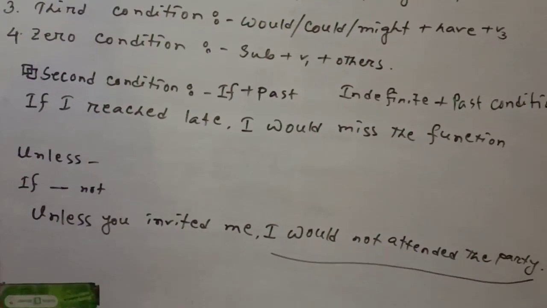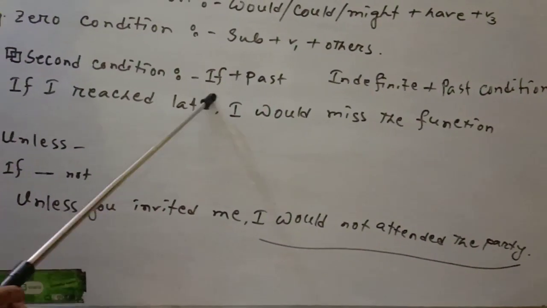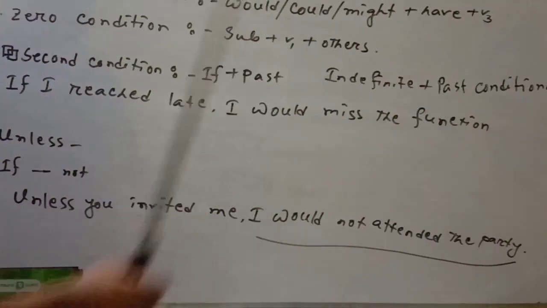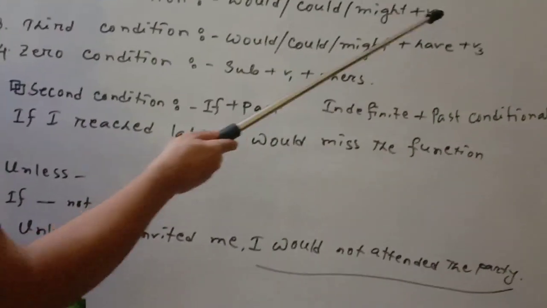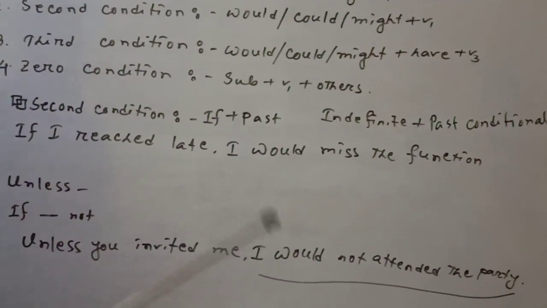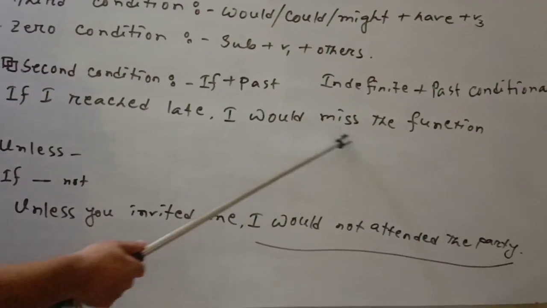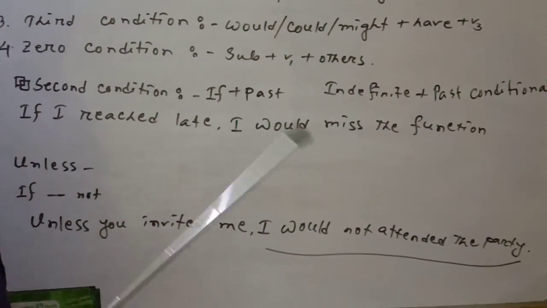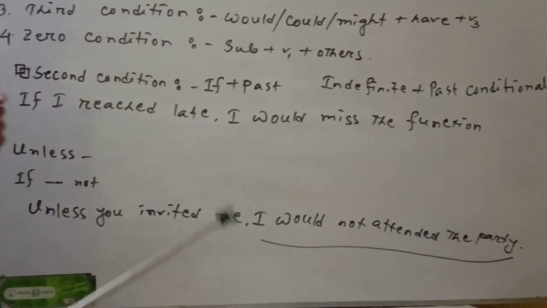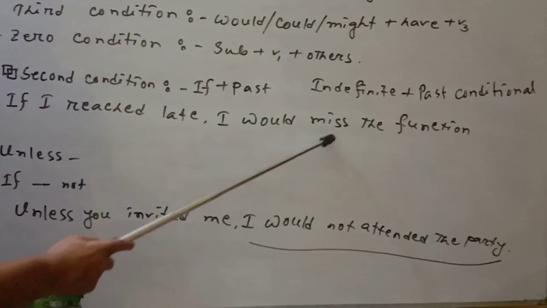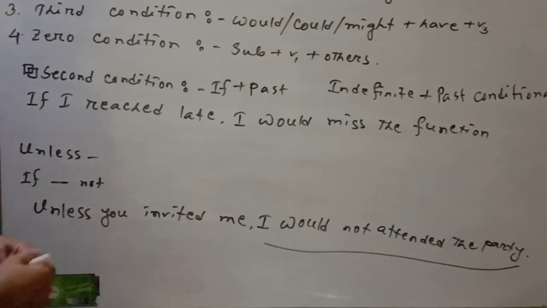Okay, dear students, the next point is the second condition. The second condition contains if plus past indefinite and past conditional. Past conditional means you have to use would, might plus the base form of the verb. That means if I reach late, I would miss the function, I would miss the audience, or I would miss something else. That means would plus base form of the verb plus the meaningful part. If I reach late, I would miss the function.